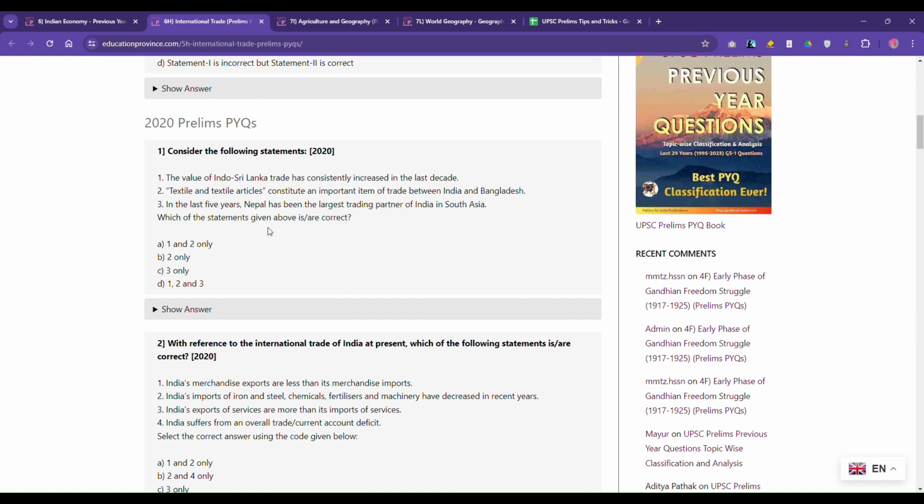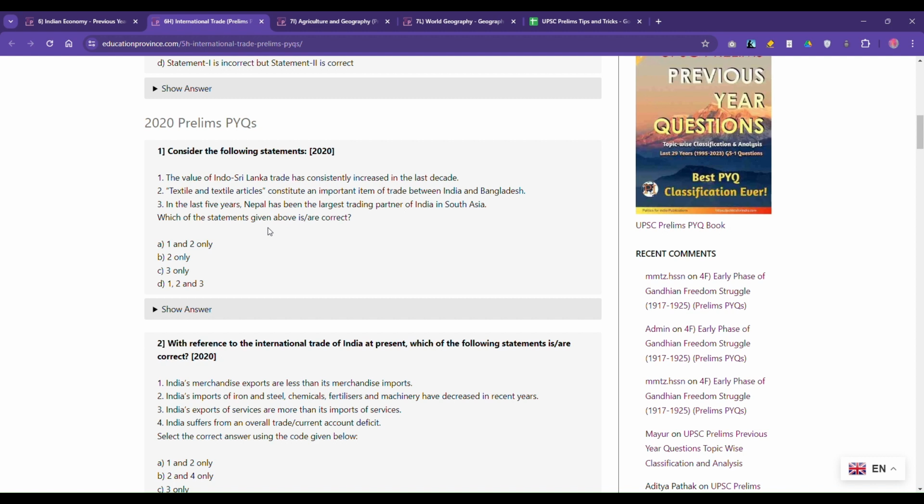Now they're saying the value of Indo-Sri Lanka trade has consistently increased in the last decade. Again, this is a very extreme statement. Consistently, if you observe, nowhere does it happen. For 10 years consistently, the trade goes on increasing. It's highly unlikely. The first statement you can discard in that fashion.